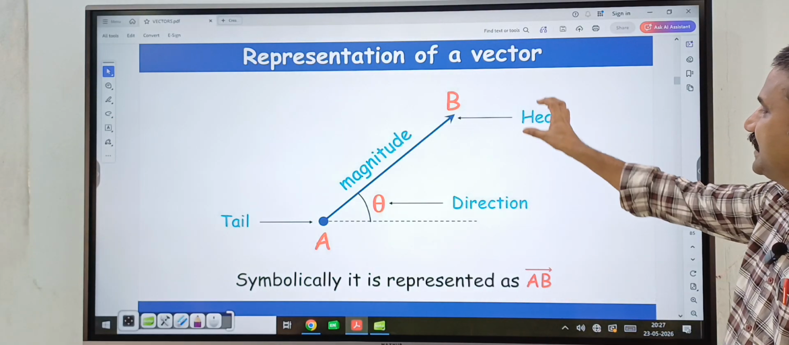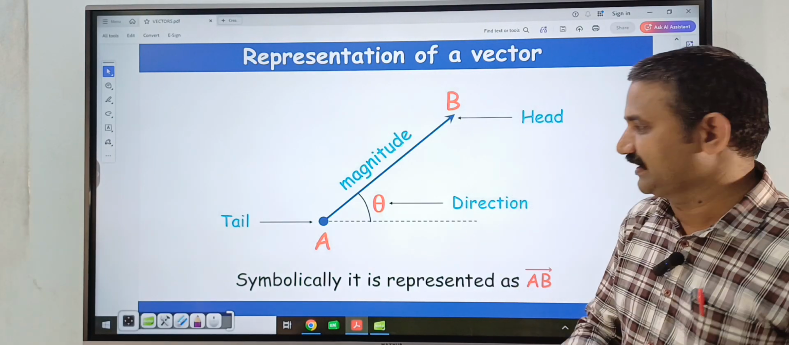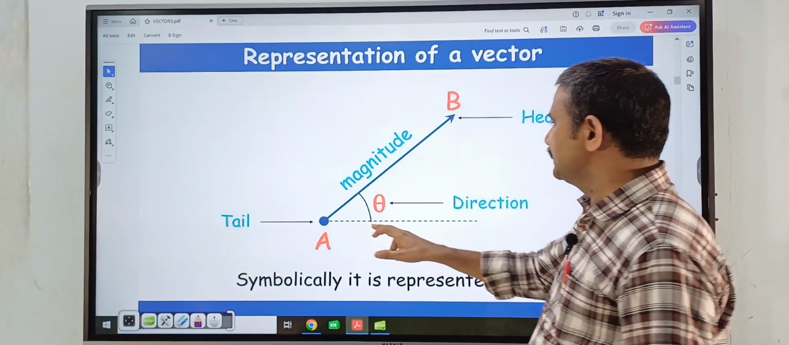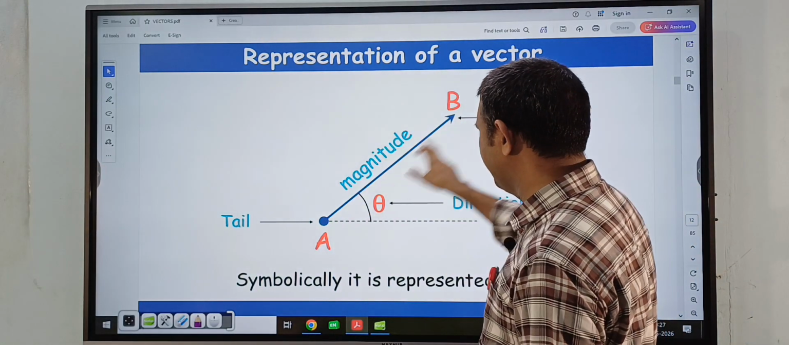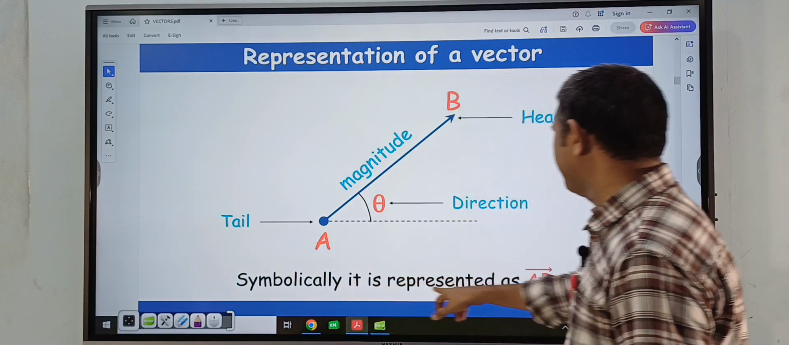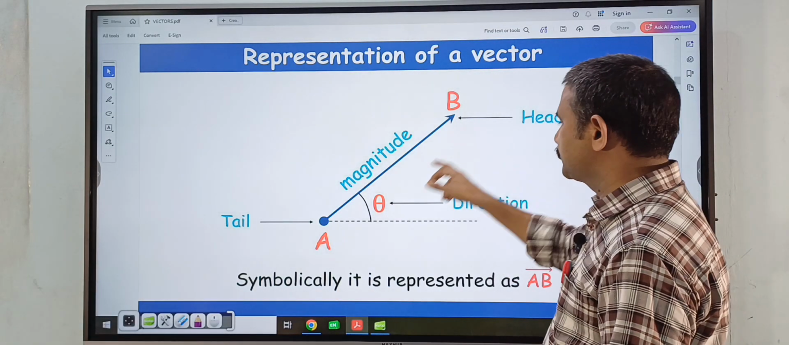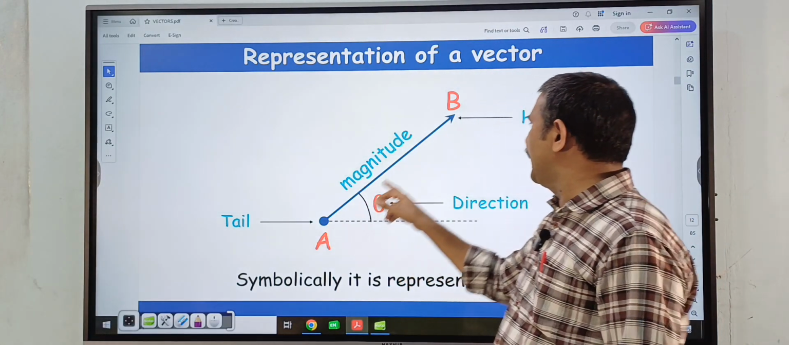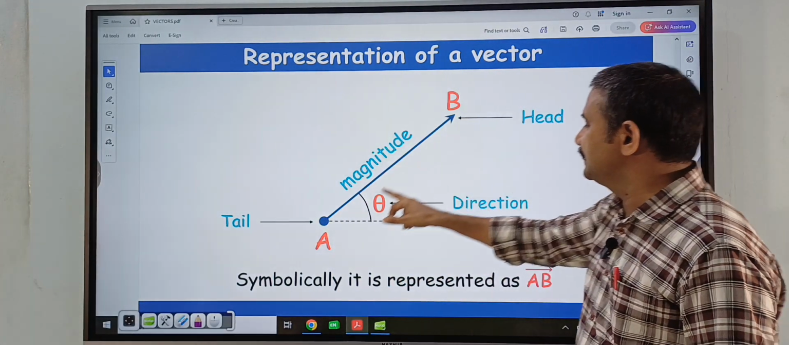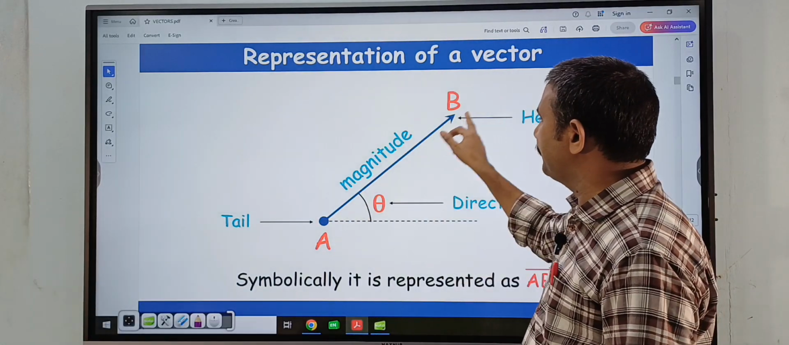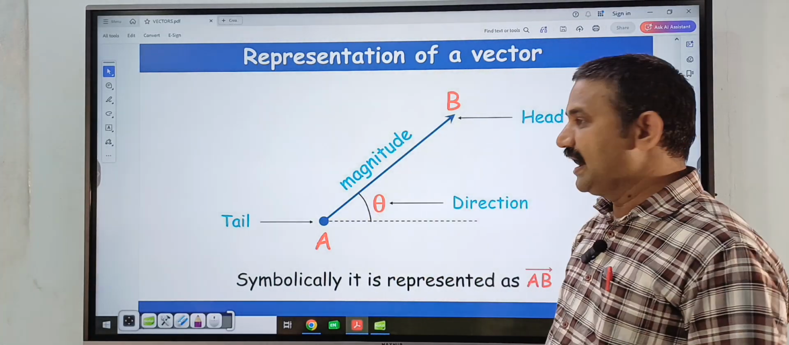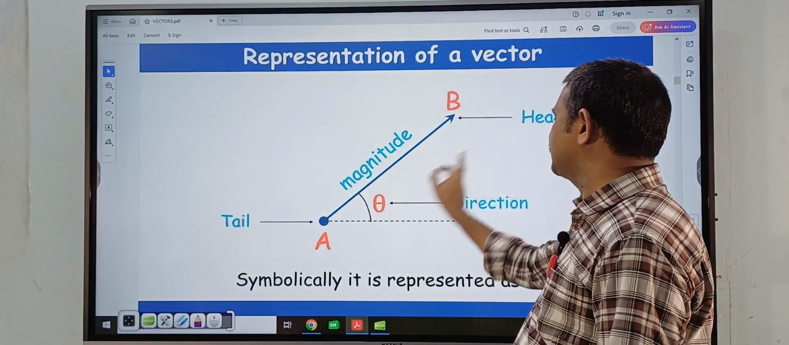Next, representation of a vector. How to represent a vector quantity? Here this is one line segment. Symbolically it is represented as AB bar. Here A is the tail and B is the head. The length of this represents the magnitude and here theta gives the direction.